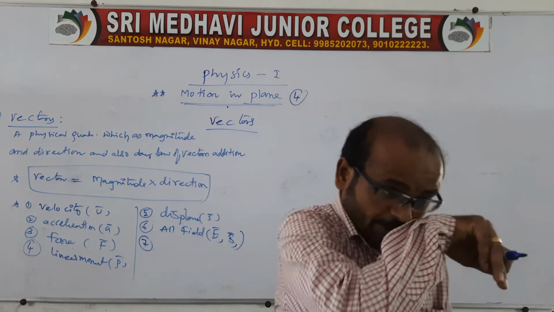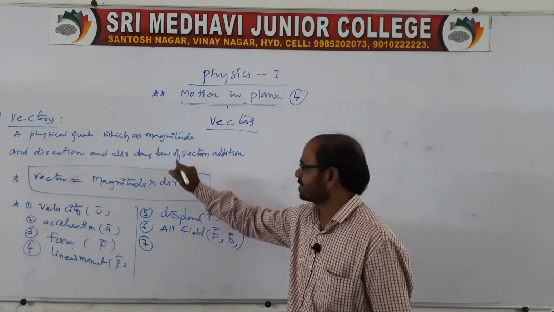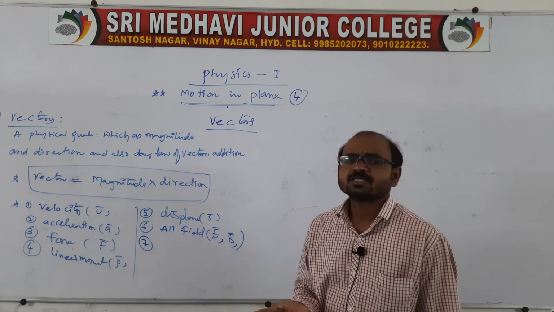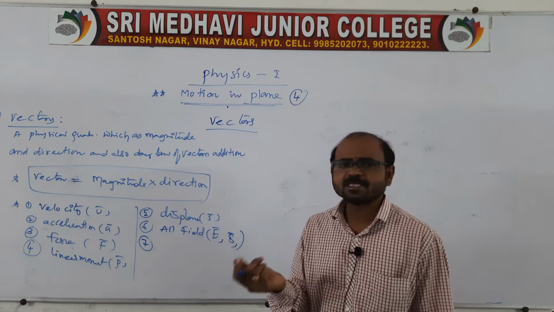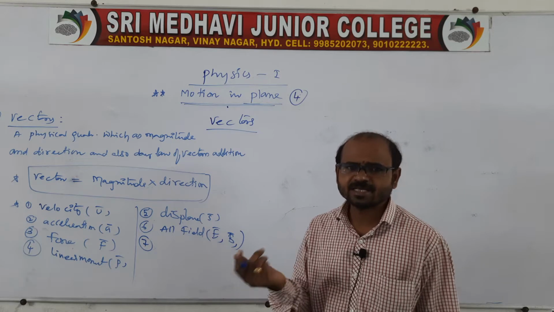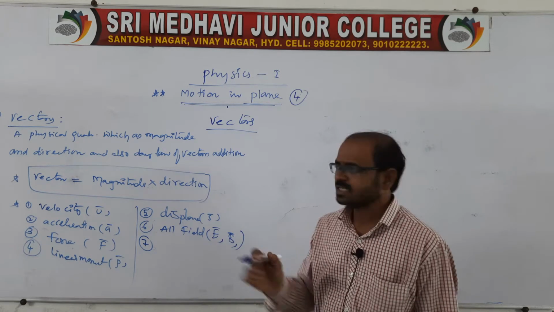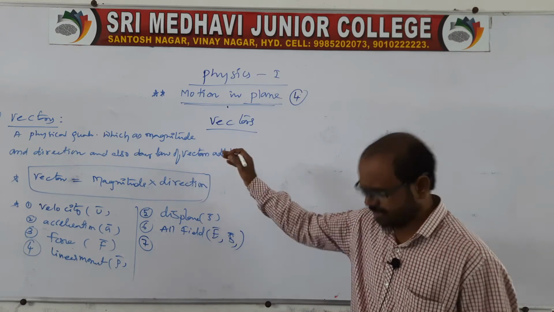So a vector is nothing but a quantity which has magnitude and direction, and also obeys the law of vector addition, that is, a plus b is equal to b plus a. That is the commutative law in mathematics. A is a vector, b is a vector, therefore a plus b is equal to b plus a. Like that we have the law of vector addition. We will see more about addition of vectors in the next classes.